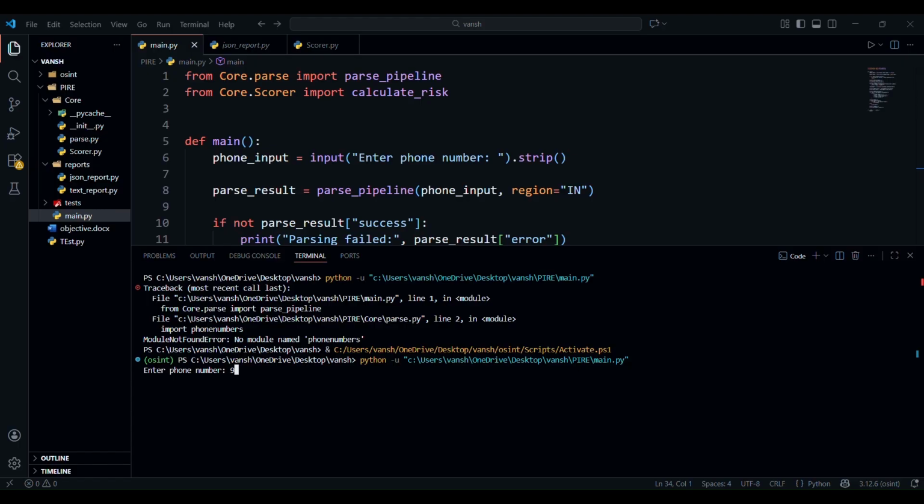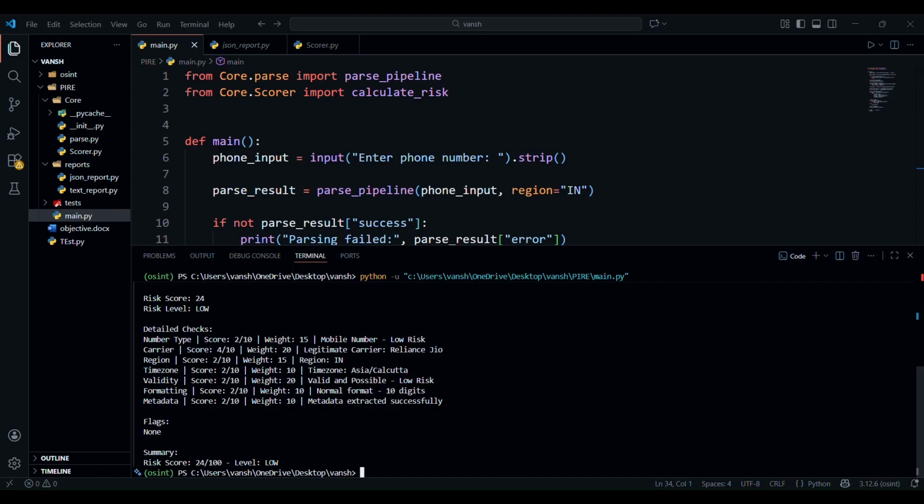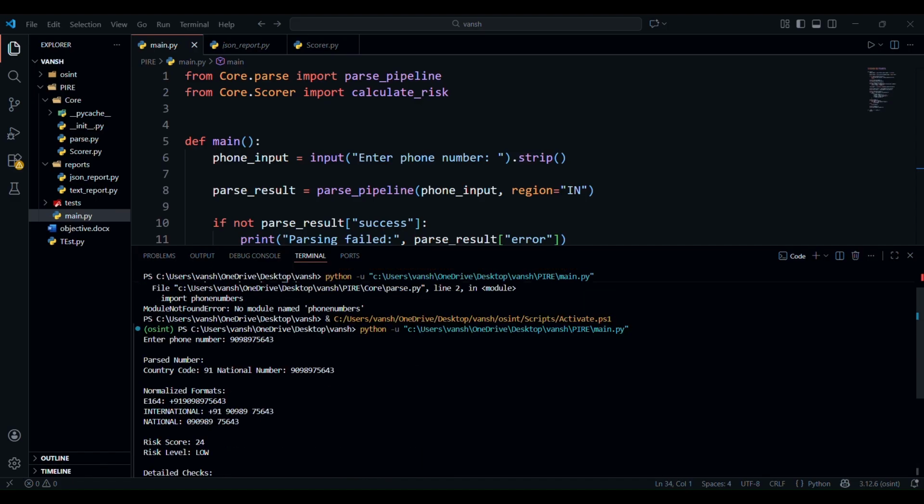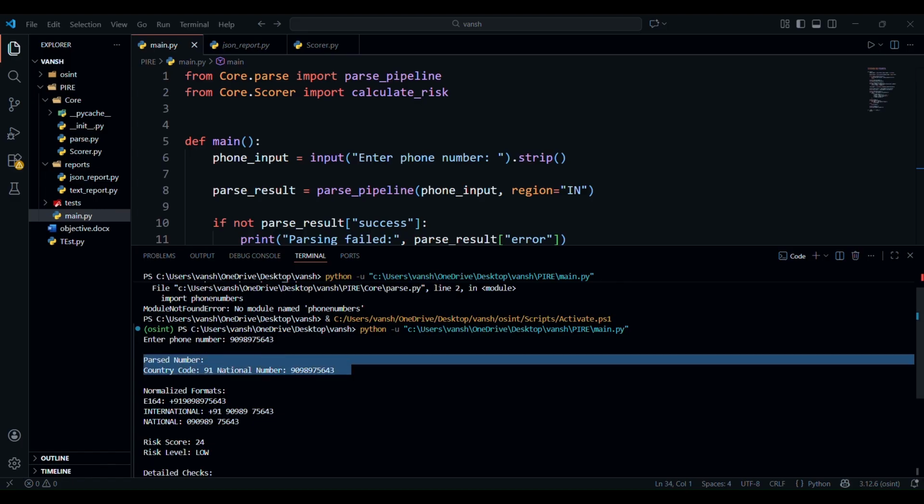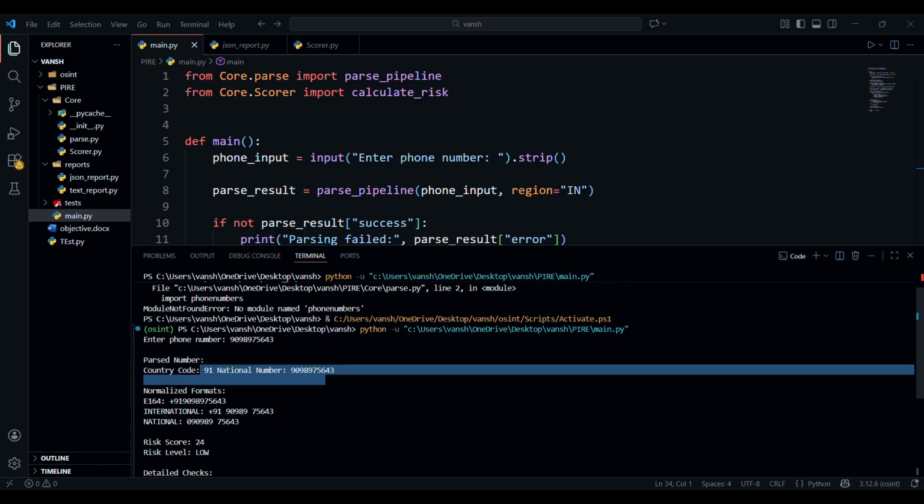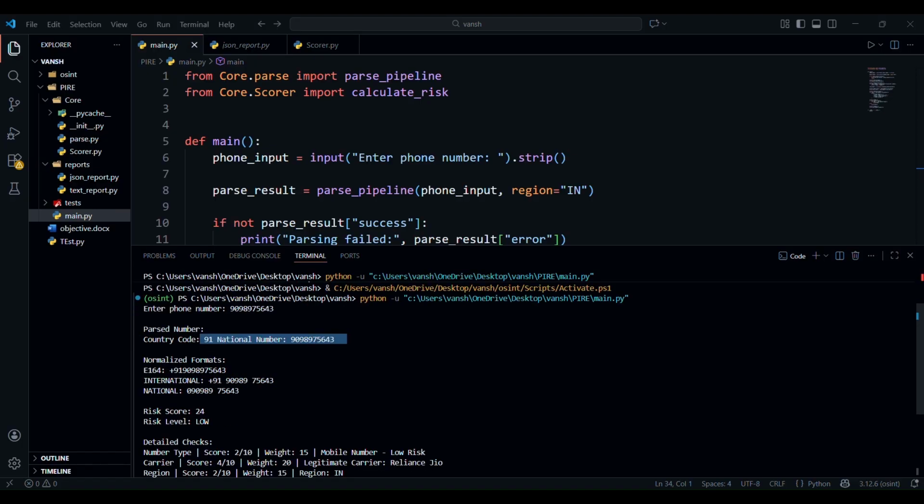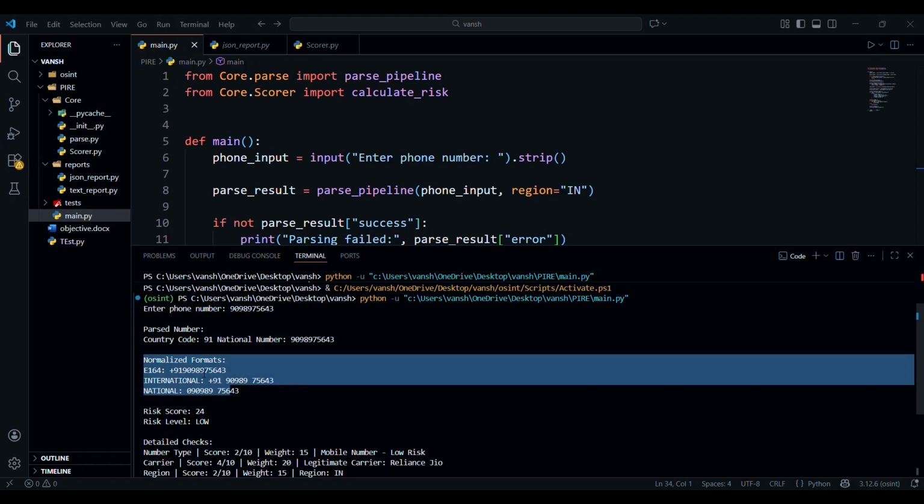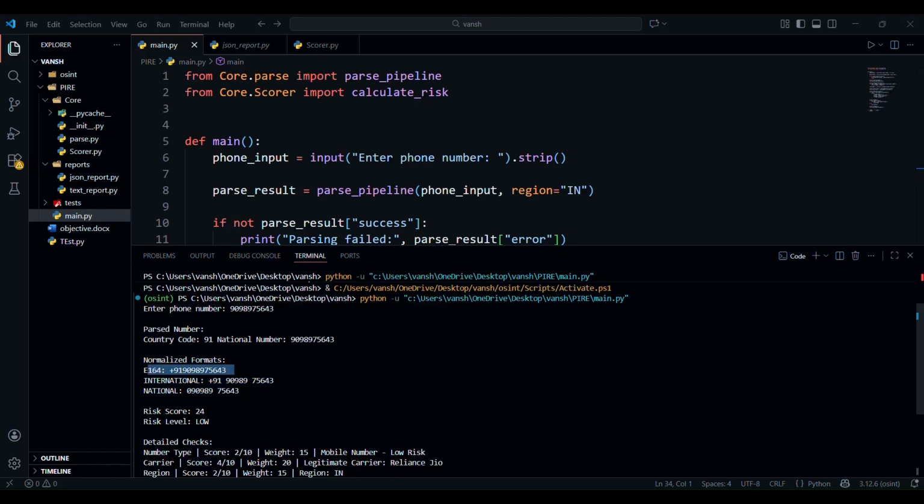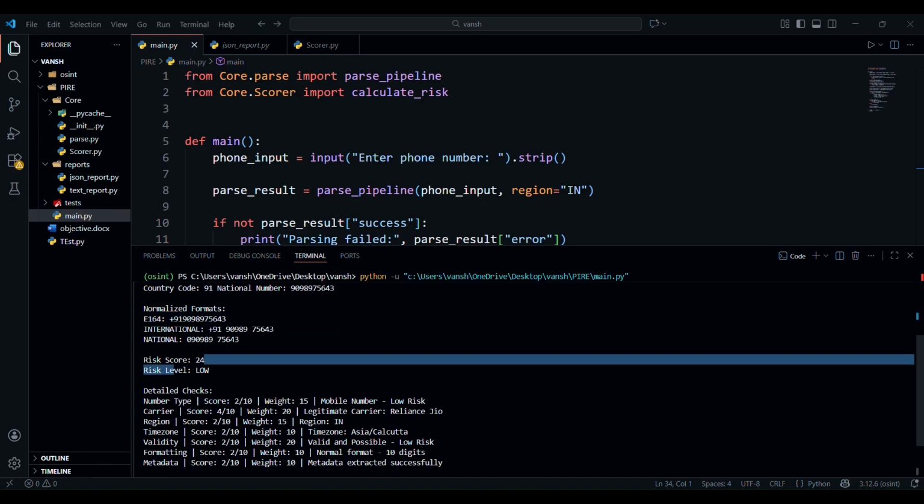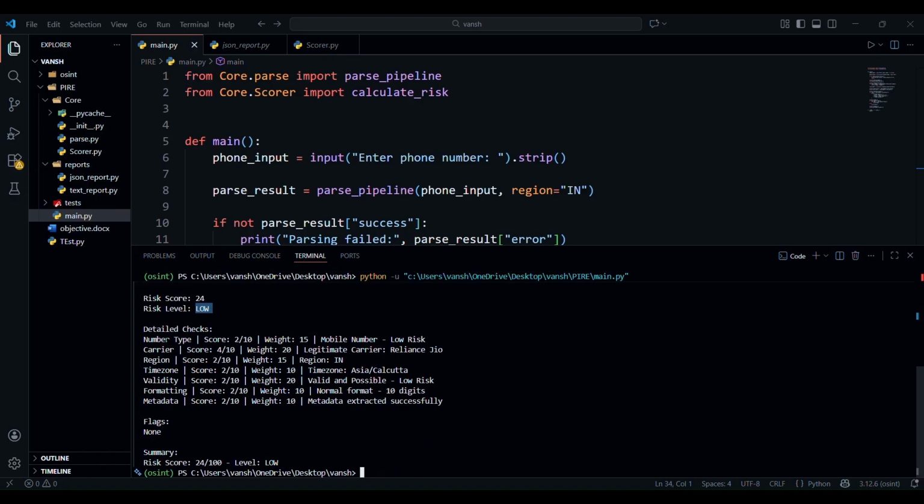Now I'll be entering a random number like 90 and 98. I have written a number, actually 975646. Yeah, so this number is random. I just wrote it from my keyboard. So if we go to the starting, you can see the parsed number with a country code. This is a phone number object which I mentioned we will be creating. This is all the normalized formats like E164, international and national. E164 is widely accepted, that's why I have written this. Here is the risk score and risk level: 24, low.